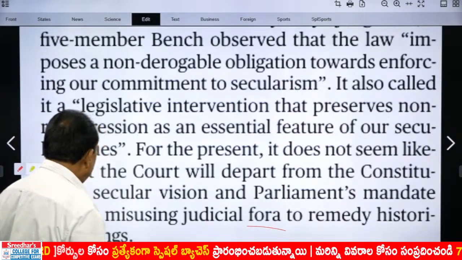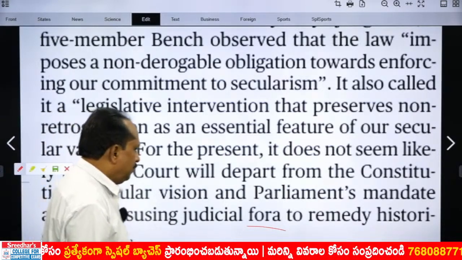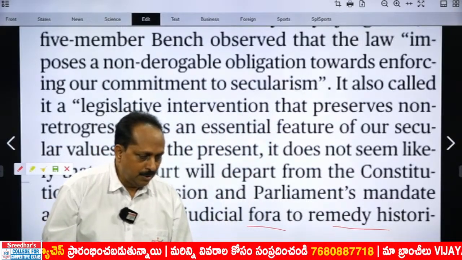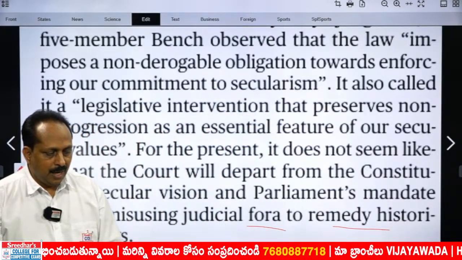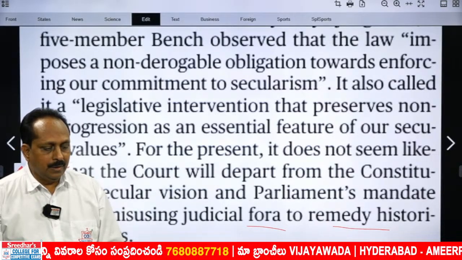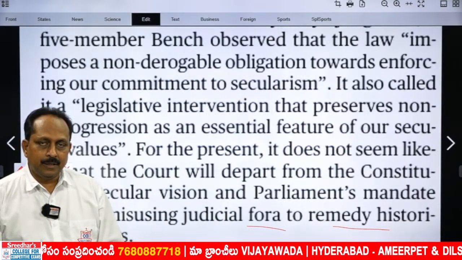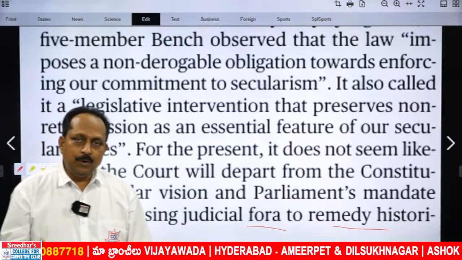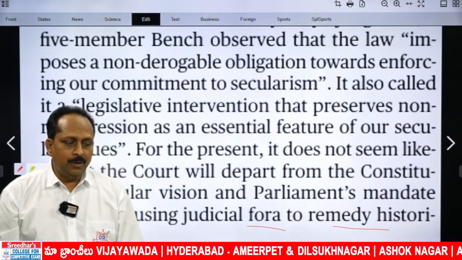To remedy historical wrongs. We cannot do that, already frozen based on the 1991 Act, and at this juncture they cannot go back, because whatever happened, the Act and the stand taken in the past, they don't go against the secular values. They go with the Constitution's secular values.